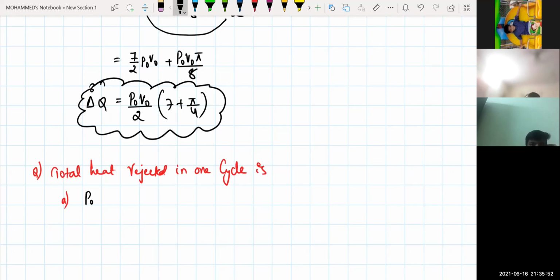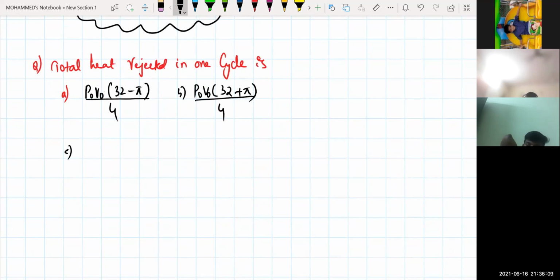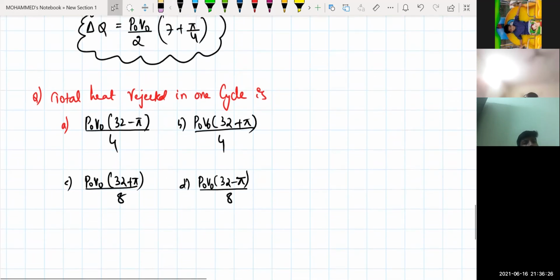Options for this one: P naught V naught into 32 minus pi divided by 4. Second option is P naught V naught into 32 plus pi divided by 4. The third option is P naught V naught into 32 plus pi divided by 8. And fourth option is P naught V naught into 32 minus pi divided by 8. This is the question: total heat rejected in one cycle.